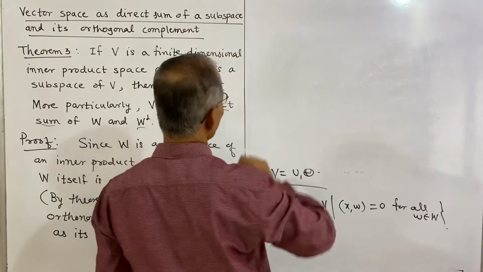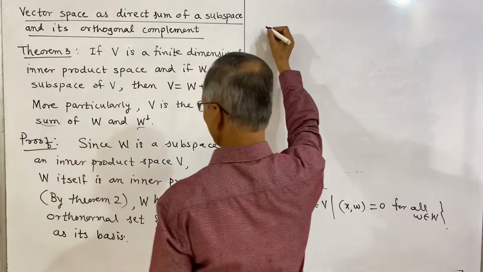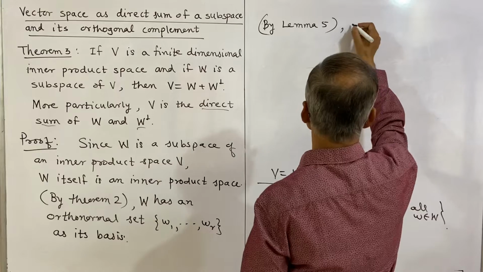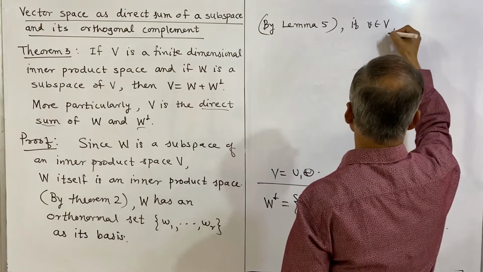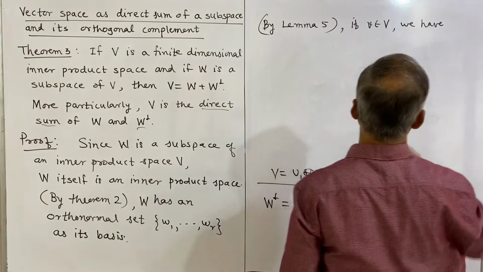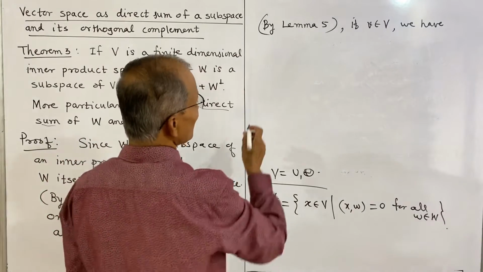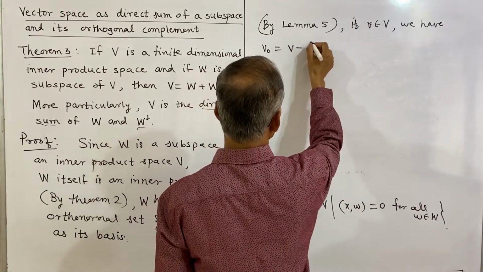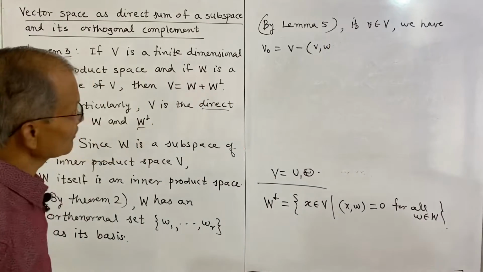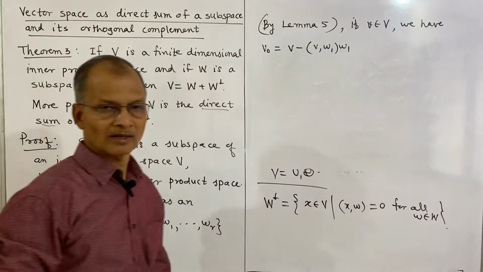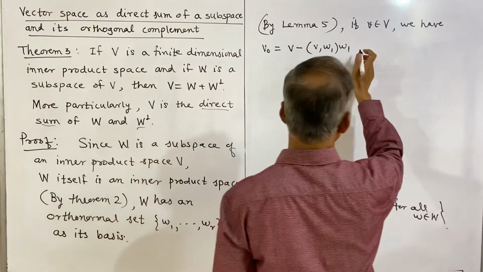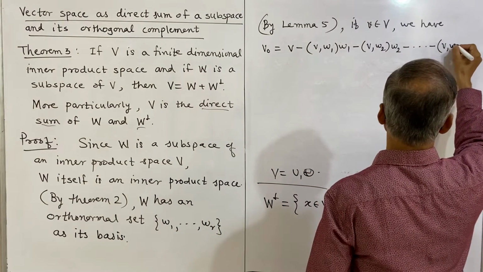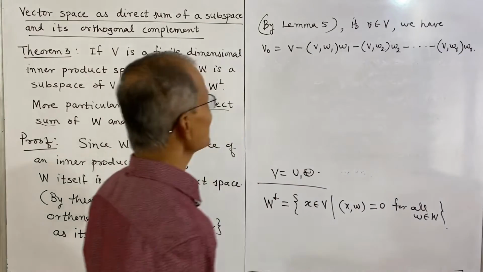Then by lemma 5, we can write the expression: v0 is equal to v minus the inner product of v and w1 multiplied by w1, minus the inner product of v and w2 multiplied by w2, minus and so on, the inner product of v and wr multiplied by wr. So, this is the expression for v0.